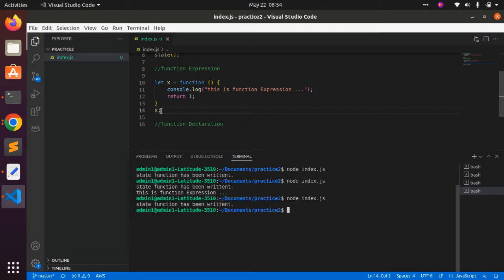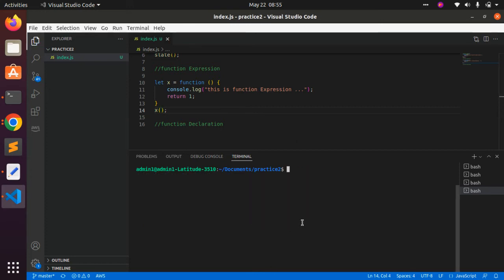It also does not throw an error, but it does not print anything. But if I write the brackets, then it will work fine.